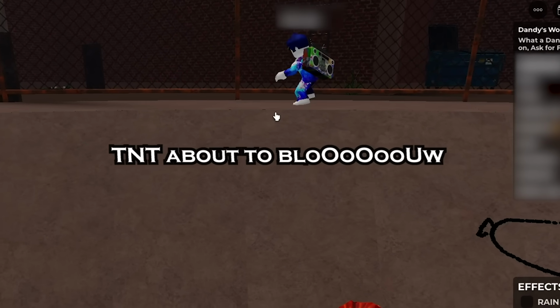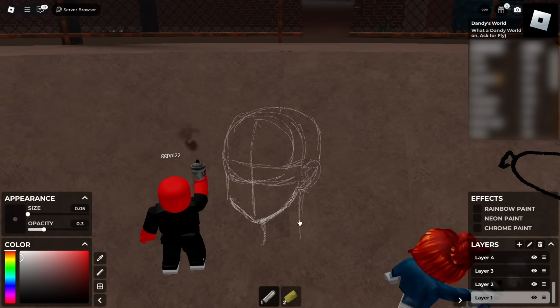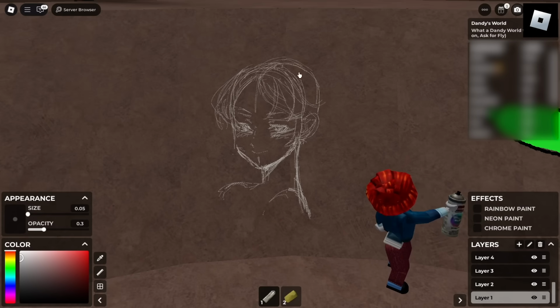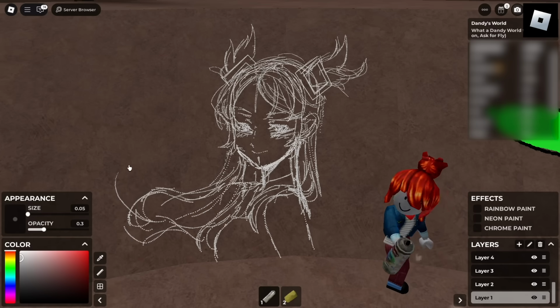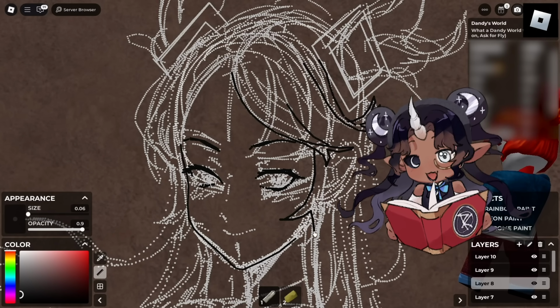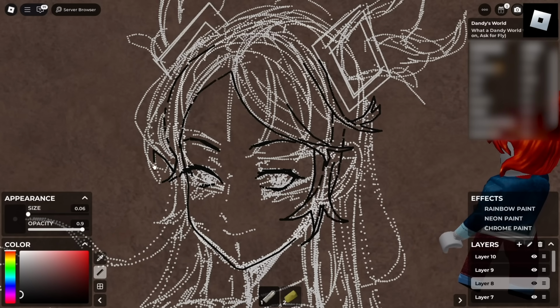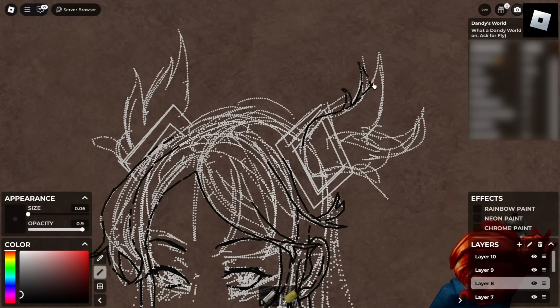Happens in my mind, car TNT about to blow. Spray Paint has private servers you can join with apparently pro artists if you can get 25 likes. I wanted to do that. So to get likes, I drew a character based on what I thought the Roblox audience would enjoy. I'm gonna call her Roblox Miku. But during my whole session of drawing, I was not able to get more than 2 likes, so yeah.